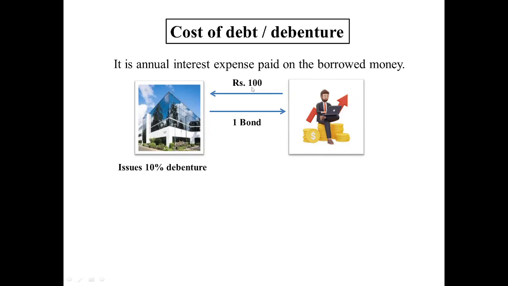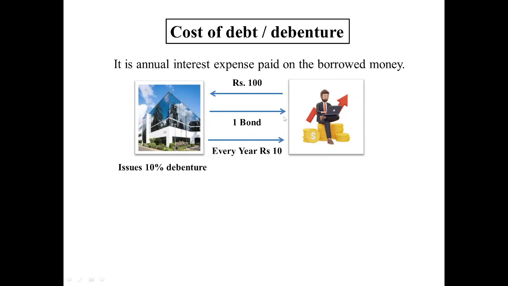Whenever a bond is issued, it can be issued at par. Par means face value. They can be issued at a premium, and they can also be issued at a discount. In length, I have discussed this in my previous two videos, so please go and watch. Now, this is the benefit: every year rupees 10 this company will give to the investor, because it is considered a loan.